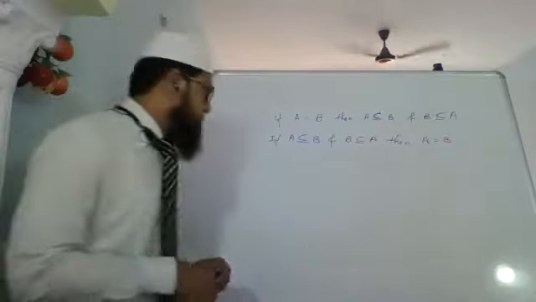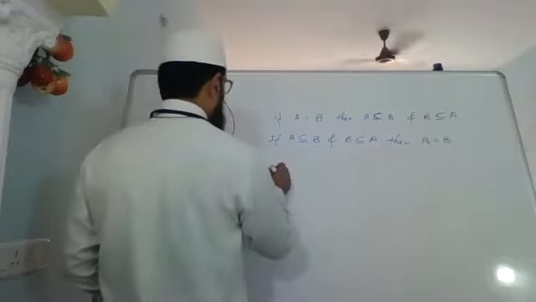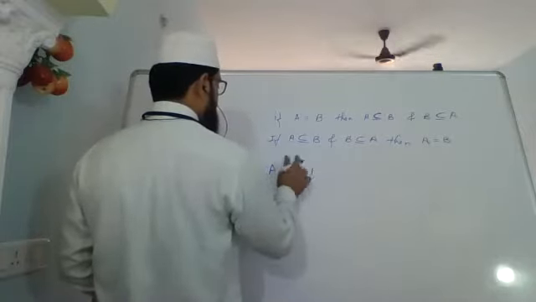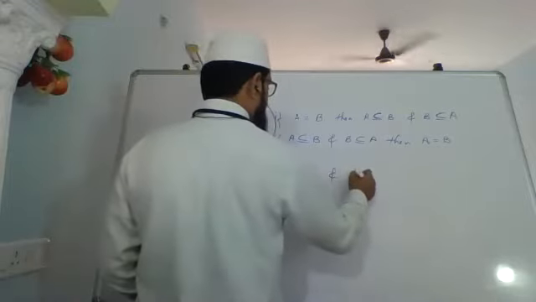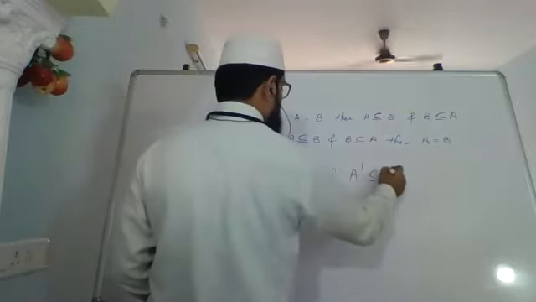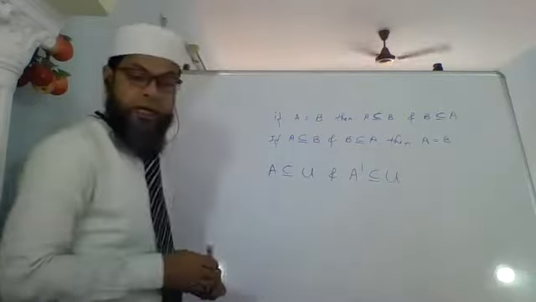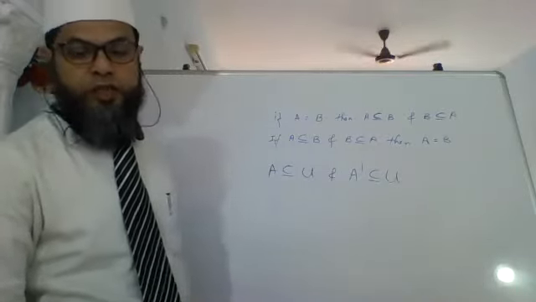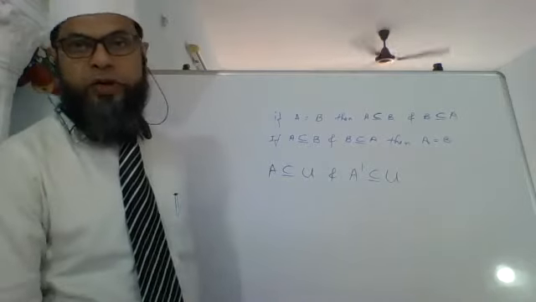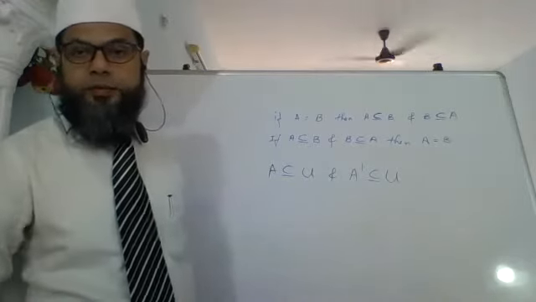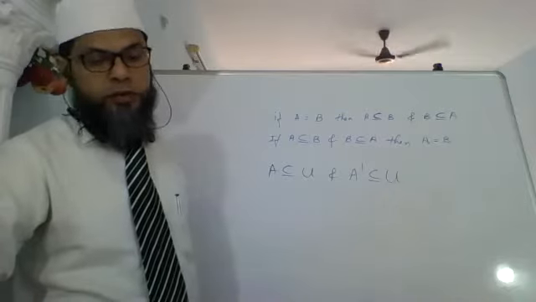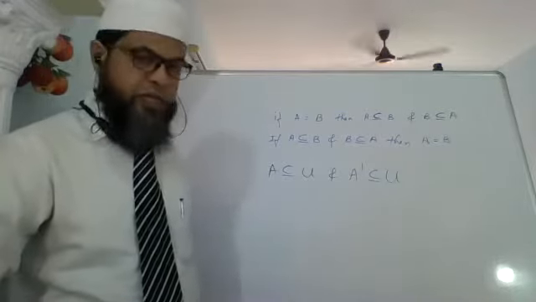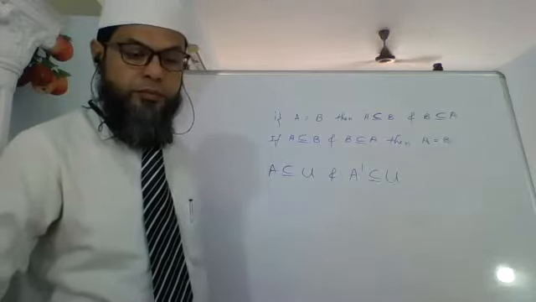And A is a subset of the universal set, and A dash is also a subset of the universal set. Okay.